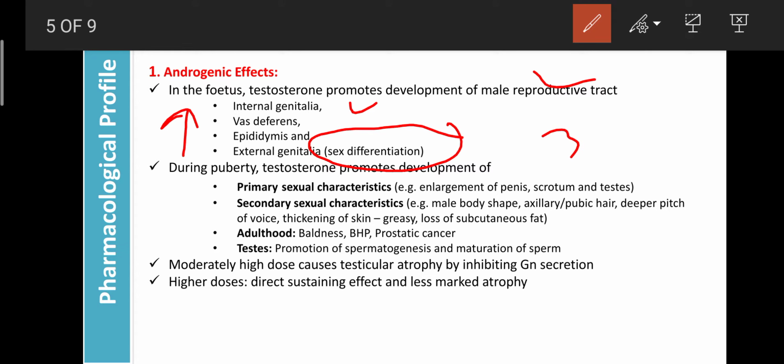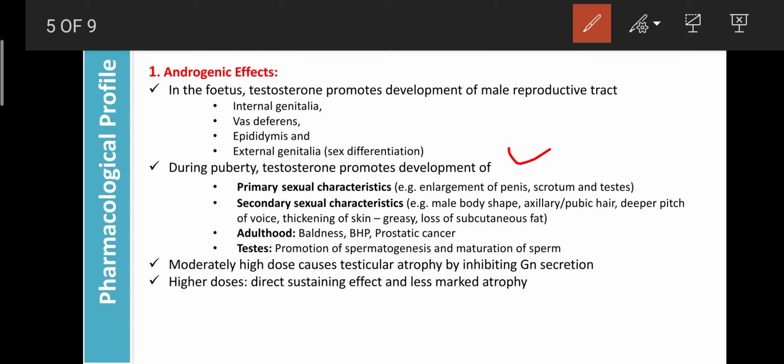During puberty, the androgens can promote the development of the primary sexual characters like enlargement of the penis, scrotum and testes. That during puberty depends mainly upon the secretion of testosterone.